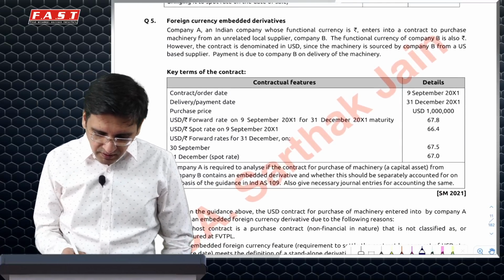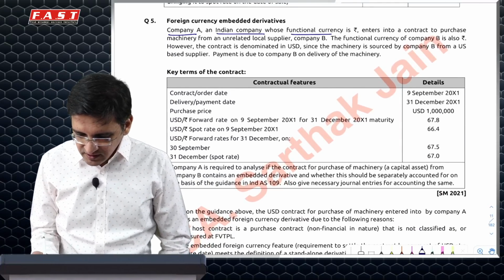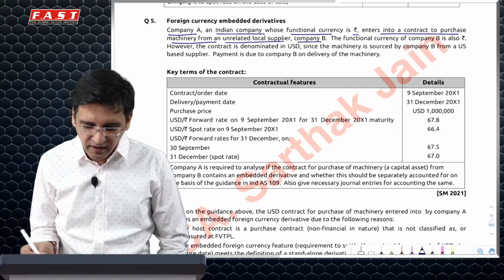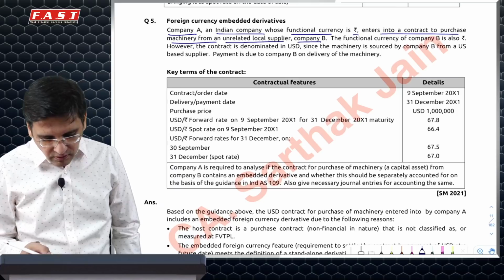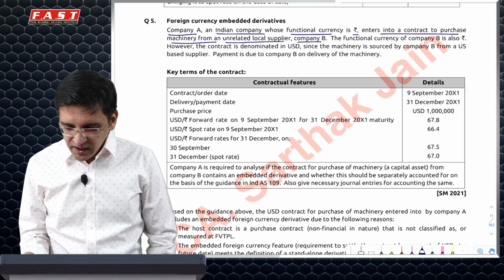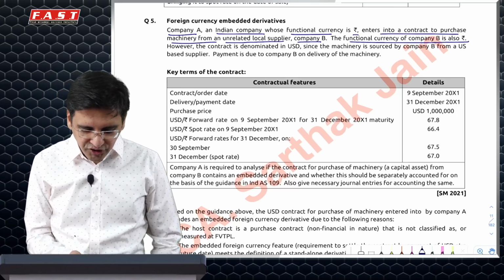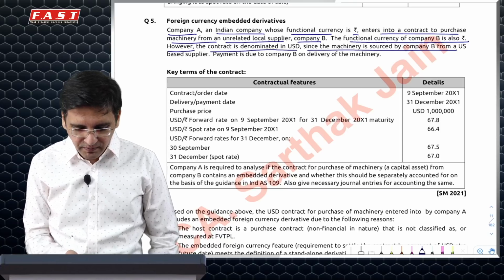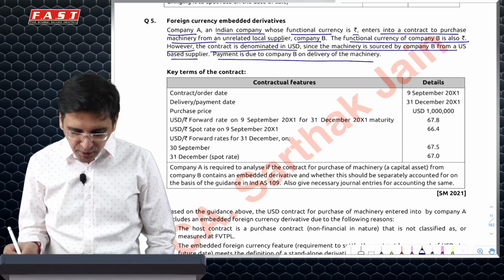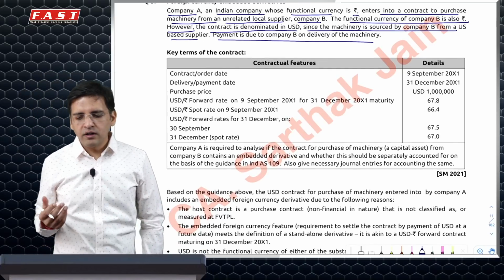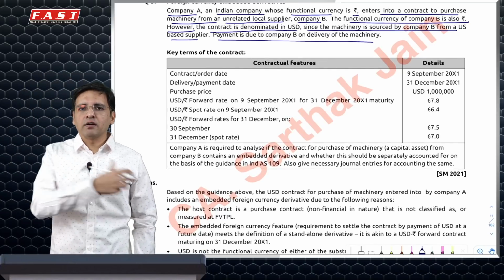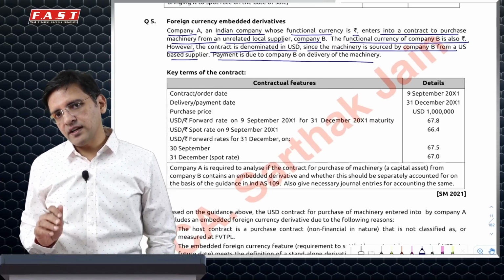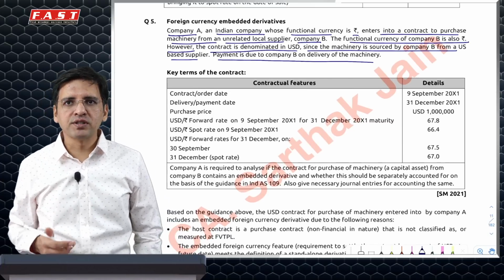There's another similar contract which says Company A, an Indian company with functional currency rupees, enters into a contract to purchase machinery from an unrelated local supplier, Company B. That is also a local supplier, so the functional currency of Company B may also be rupees. However, the contract is denominated in dollars. Since the machine is sourced by Company B from a US based supplier, payment is due in dollars. So they have denominated it in dollars because B is buying it in dollars and that's why it's selling it in dollars. That's okay.